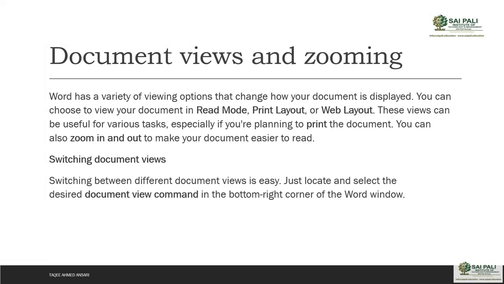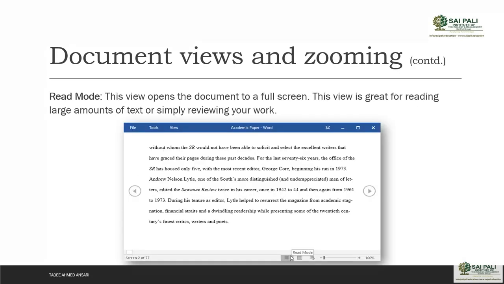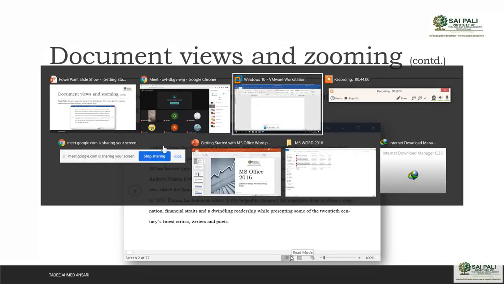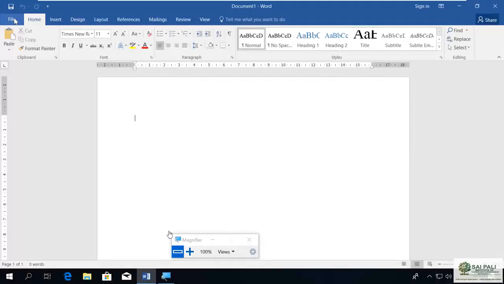Now, switching document views. Switching between different document views is easy. You can just locate and select the desired document view command in the bottom right corner of the Word window. So in the Word window, you can see these viewing options in the bottom of the document. So this is our document.